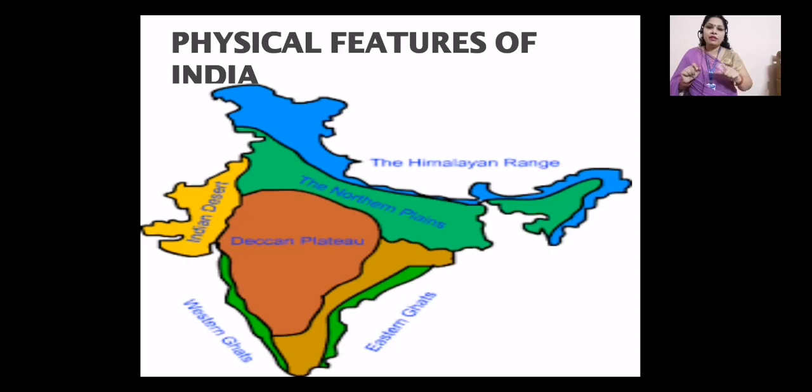The Tropic of Cancer is also passing through the center of our country. So now it is clear to all of you what the physical features of India are, what the crown of our country is, what the cone of our country is, what the length and the width of our country are, and where the Tropic of Cancer passes through our country.